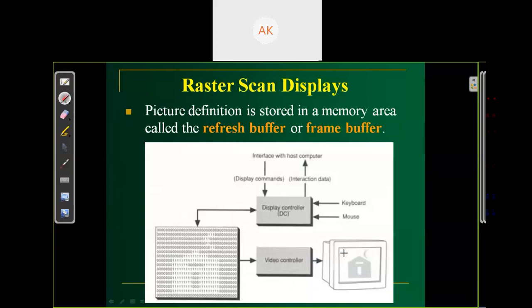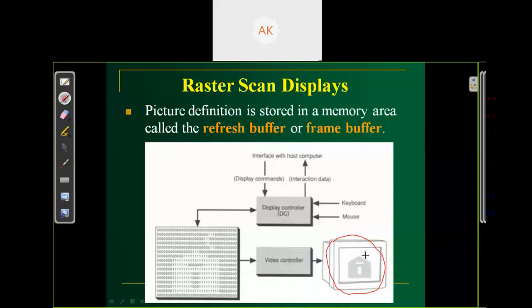As you can see here, there is some kind of pattern we want to display on our screen. Where we want to display, we set the intensity value to 1, meaning just turn on our electron beam intensity. And where we do not want to plot any pattern, we set the value 0, so nothing is visible.